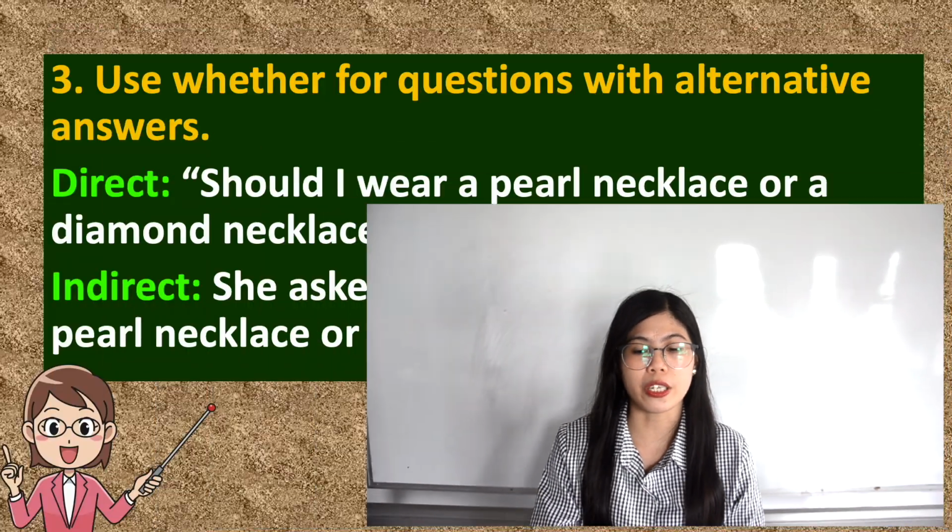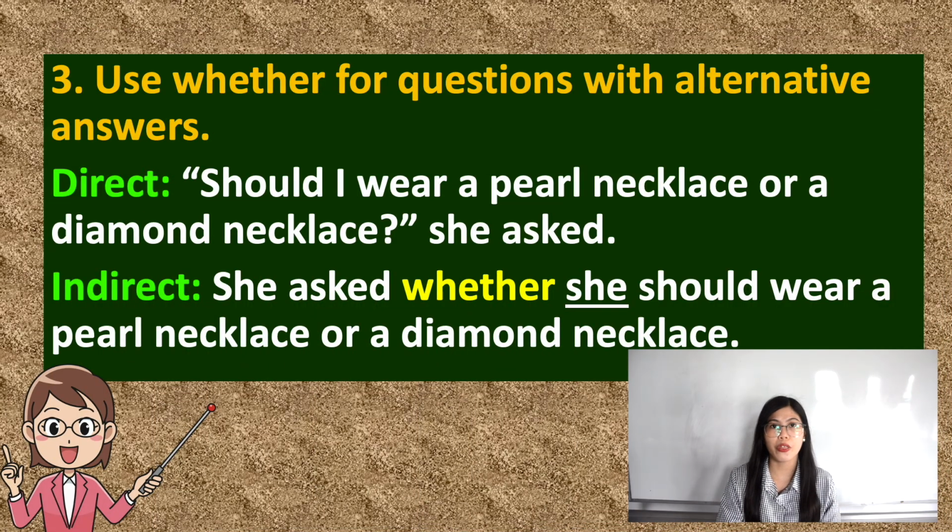Next, tip number 3. So use whether for questions with alternative answers or those questions that show options. Example, in our direct discourse we have, "Should I wear a pearl necklace or a diamond necklace?" she asked. So here we have two options, to wear a pearl necklace or a diamond necklace.